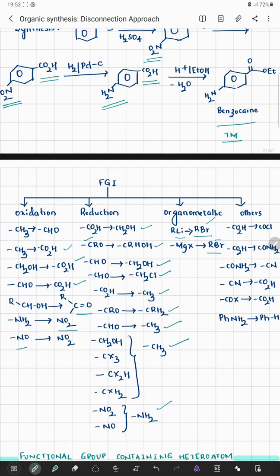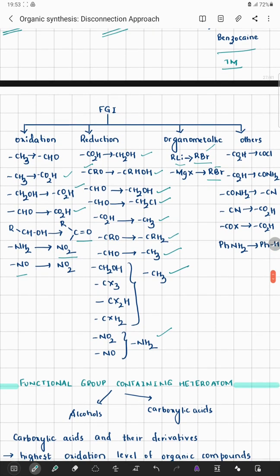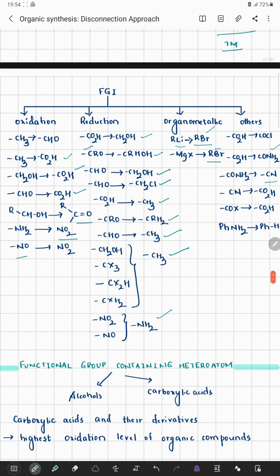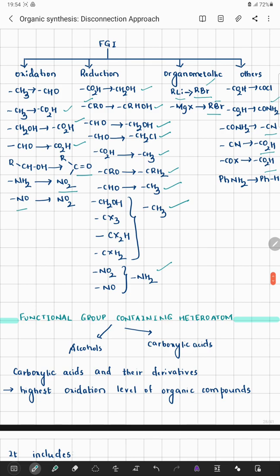Others can be: a carboxylic group can be converted to COCl, that is an acid chloride. A carboxylic group can be converted to an amide system. An amide system can be converted to a CN system. A CN system, C triple bond N, can be converted to a carboxylic system. An acid chloride can be converted to a carboxylic system, and an aniline system can be completely reduced to a benzene system. So we can convert one functional group into another functional group for an easy disconnection.